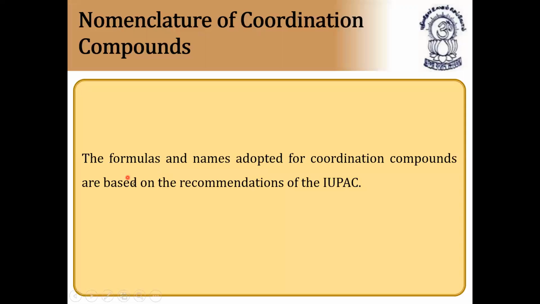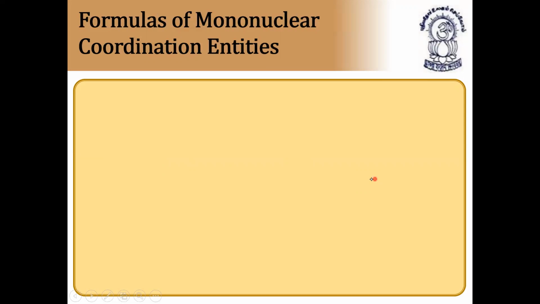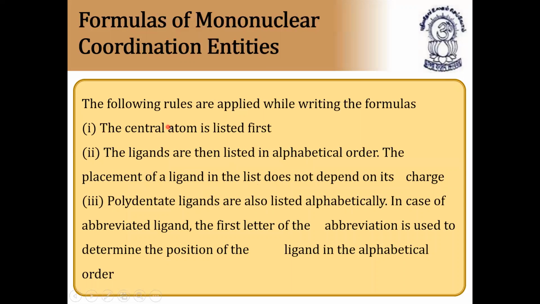The formulas and names adopted for coordination compounds are based on the recommendations of the IUPAC, that is International Union of Pure and Applied Chemistry. Many of you know that. Now, formulas of mononuclear coordination entities. All the rules are very important. Please note down each and every rule and try to apply them, because from the naming of coordination compounds you are definitely going to get one question in any type of entrance exam. So listen carefully to all the rules. If you don't understand the rules, you cannot write the names of the compounds easily.